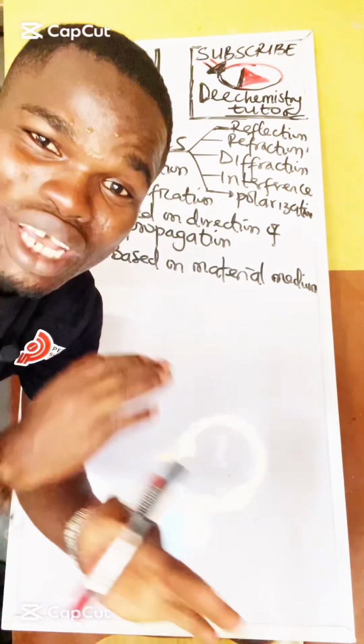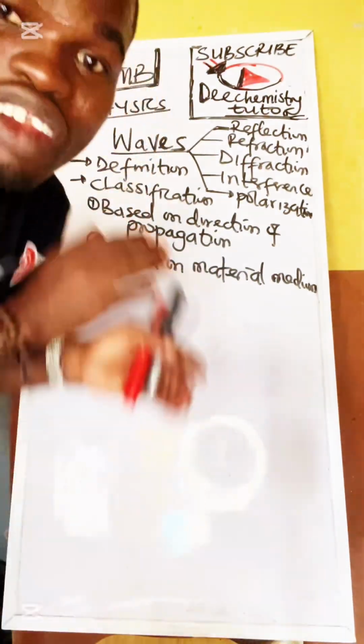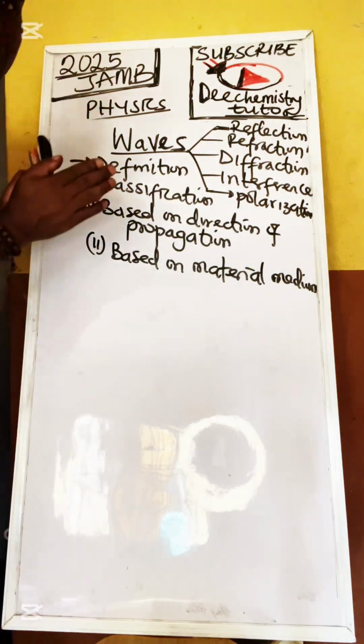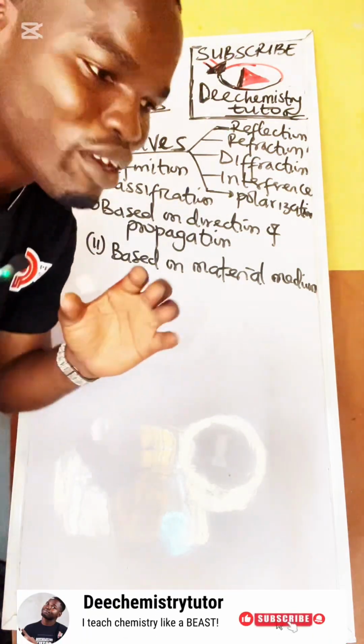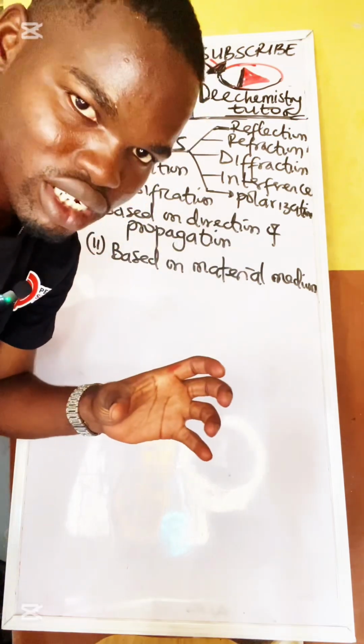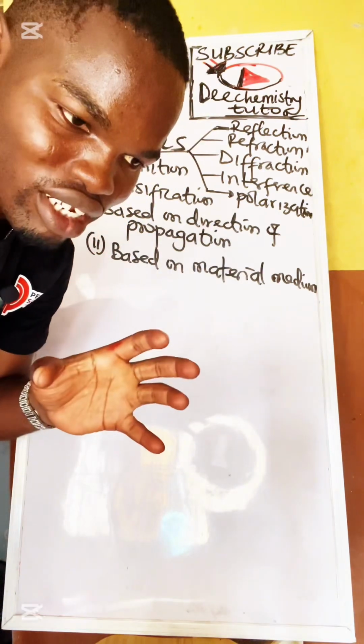I want to use 2 minutes to explain everything you need about wave. And if you know this, you are good to go. Let's start. Now, waves, what is a wave? I don't know why people cram this, but I don't want you to cram it. Wave is just a disturbance, right? I will give you an analysis.